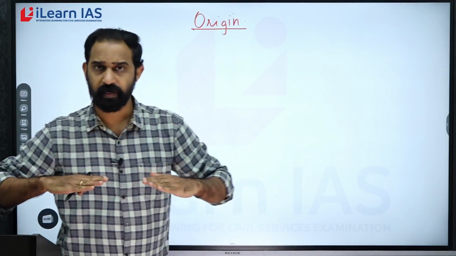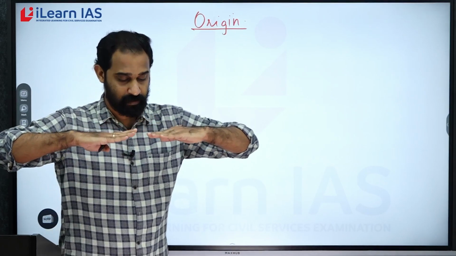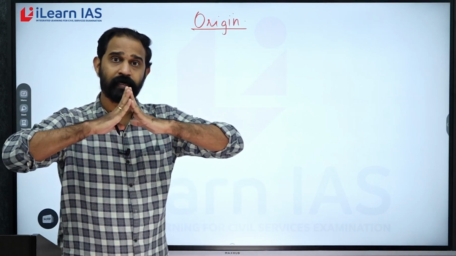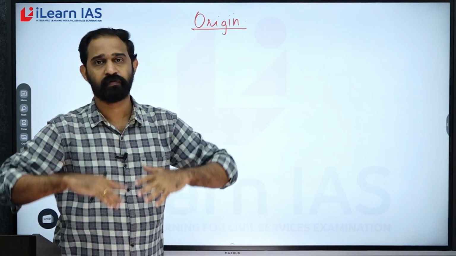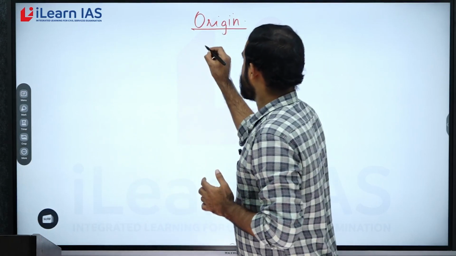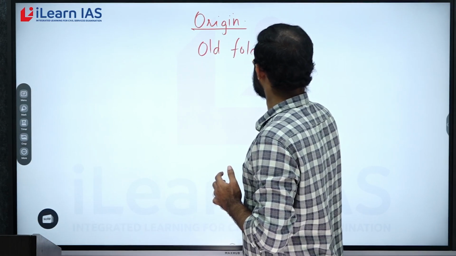According to this theory, when 2 crustal plates collide, the portion which is coming in contact with each other gets folded, leading to formation of mountain range. So this mountain range is an example of an old fold mountain.